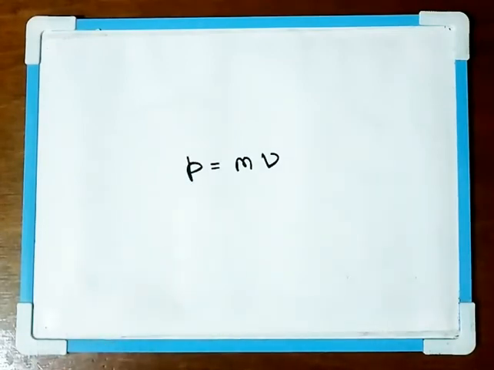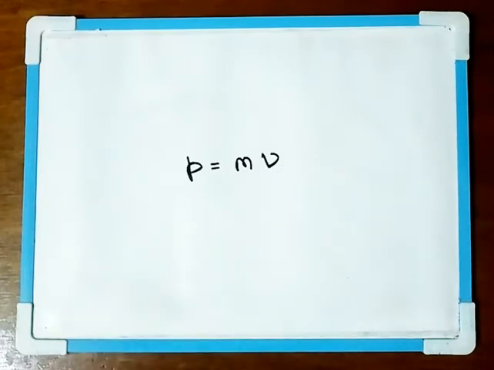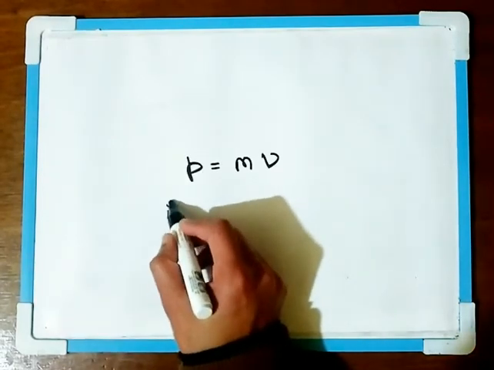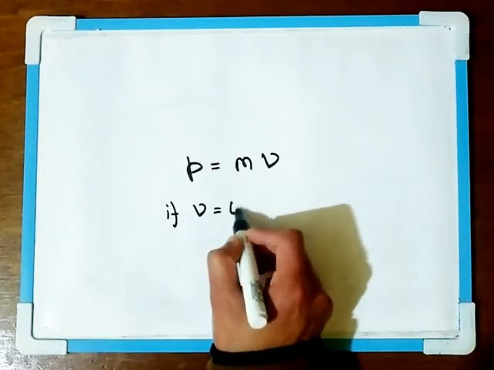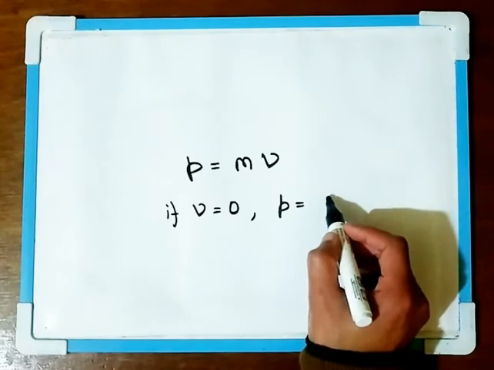Now the momentum of the body depends upon the mass and the velocity. If the velocity is 0, that is, if the body is at rest, then there's no motion contained in the body. Hence the momentum of the body is equal to 0. So here if v is equal to 0, then obviously p is also equal to 0.